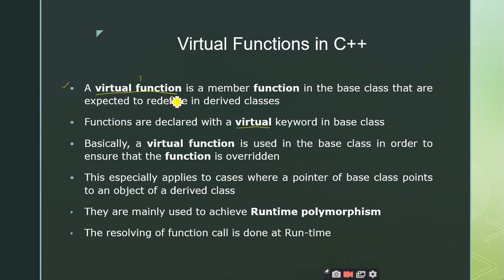Very simple, right? How do you convert functions into virtual functions? By making use of the keyword virtual. So a virtual function is a member function in the base class that is expected to be redefined in the derived class. Now can you tell me whether the virtual function consists of a definition in the base class or not?